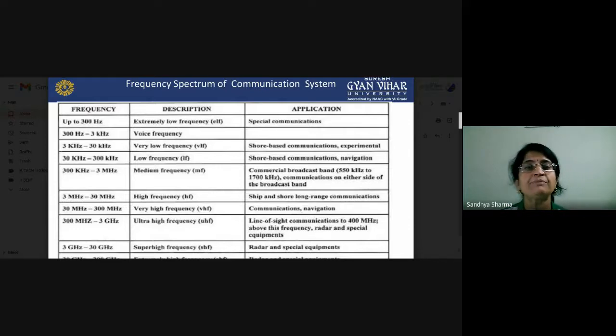So now what will happen here? If you require large bandwidth, what do we have to choose? You have to choose the higher frequency. This is the reason in the present scenario we are working on optical fiber, because optical fiber is the only solution for obtaining large bandwidth for a communication system.